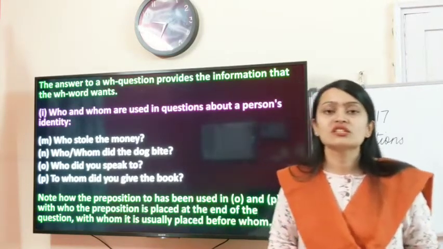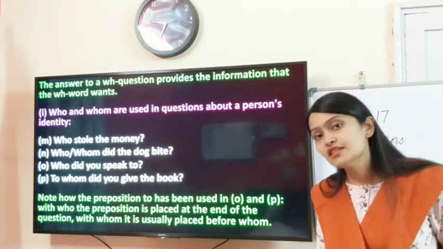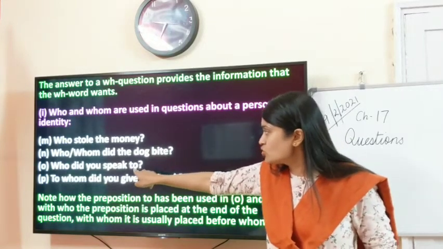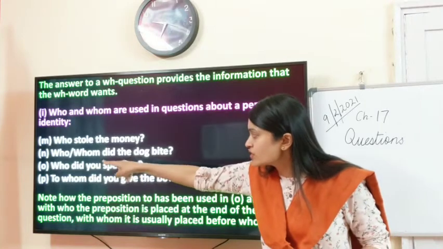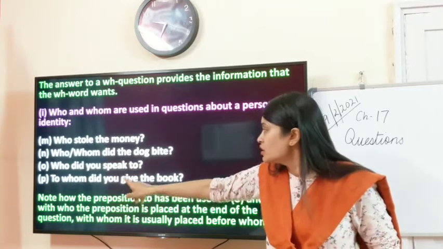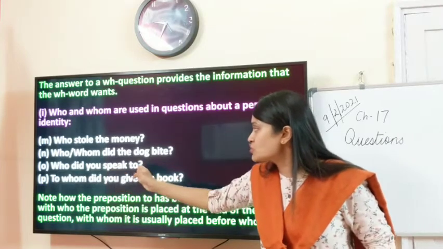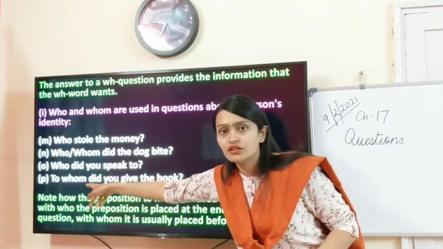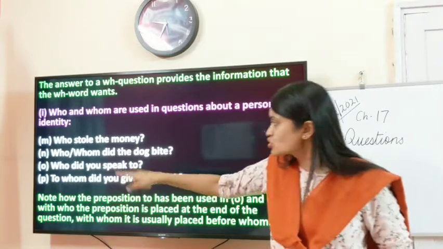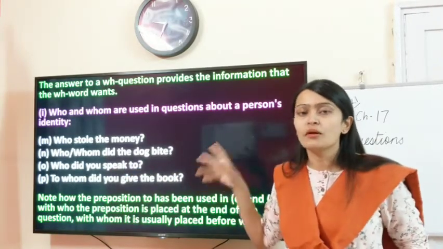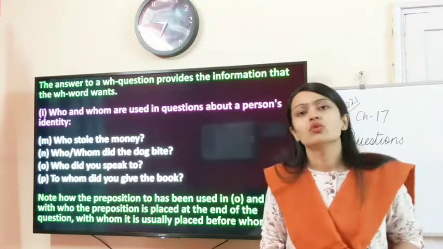Now they are saying to see the preposition position in these WH questions. In these WH questions, to is placed at last when we have the WH question who. But when we have whom as the WH question, then the preposition goes right before the WH word. Understood? To whom. To was placed at last with the WH word who. But then it has gone right in front with whom.